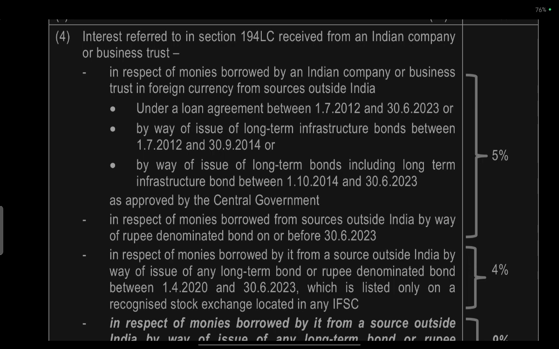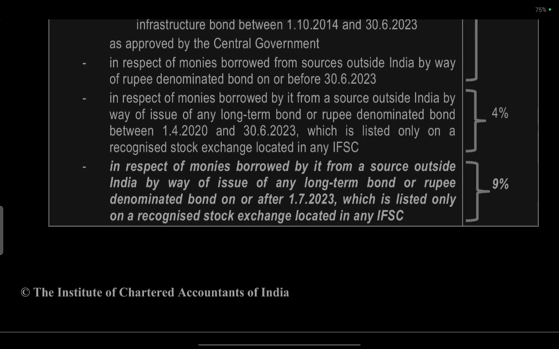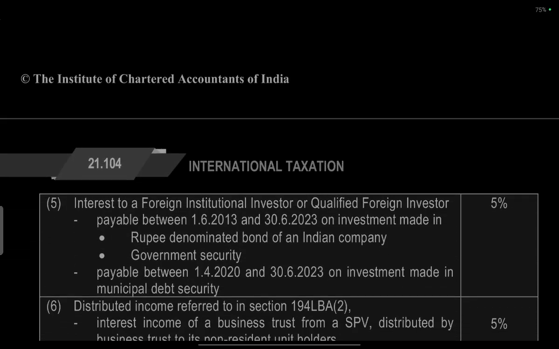In the case of money borrowed from a source outside India by way of a rupee denominated bond on or before 30 June 2023: 5%. In respect of money borrowed from a source outside India by way of a long-term bond or rupee denominated bond between 1st April 2022 and 30 June 2023, which is listed only on a recognized stock exchange in IFSC: 4%. In respect of money borrowed from a source outside India by way of long-term bonds or rupee denominated bond after 1st July 2023, which is listed only on a recognized stock exchange located in IFSC: 9%.